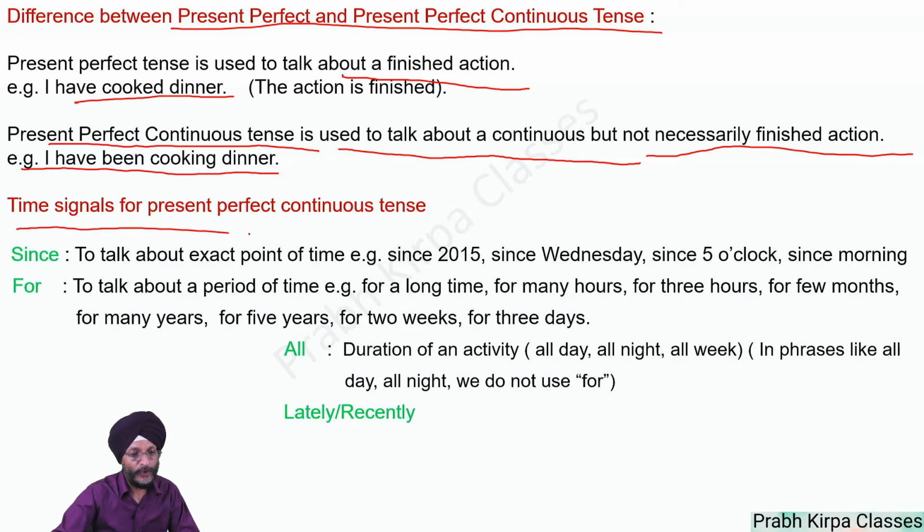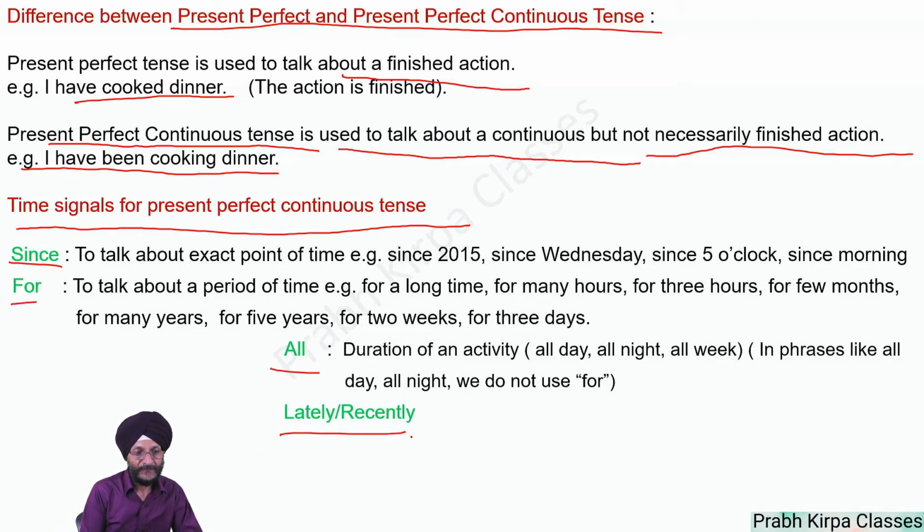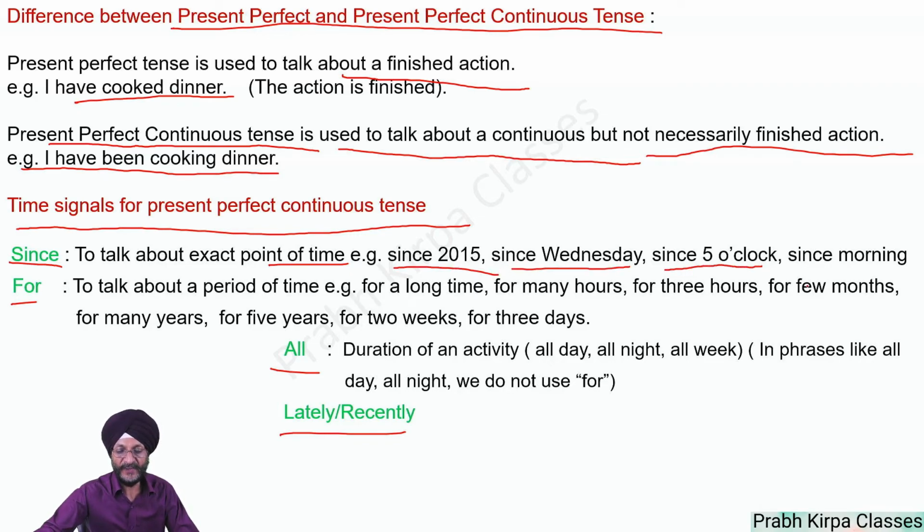Time signals for present perfect continuous tense. Time signals are since, for, all, lately, recently. The word since is used to talk about an exact point of time. For example, since 2015, since Wednesday, since 5 o'clock, since morning.